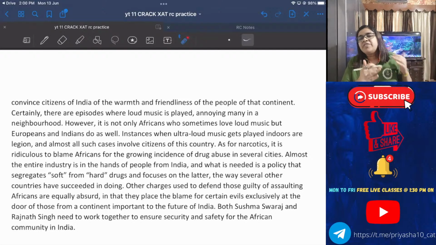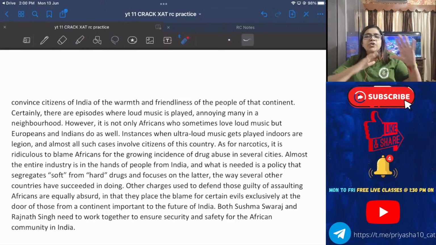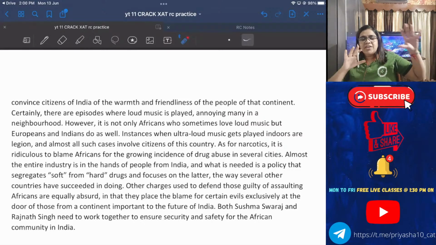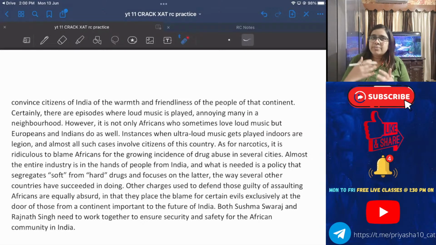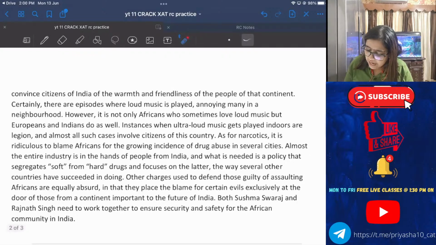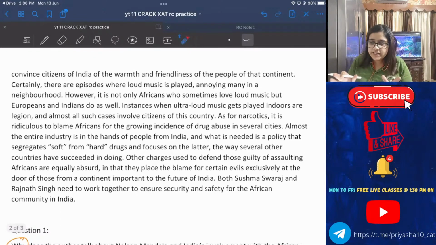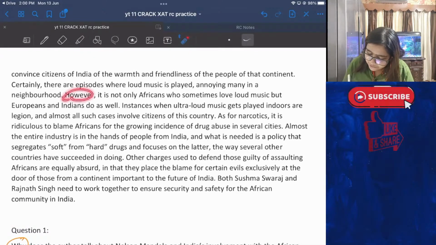So half the way we understood that two hostile neighbors of ours are planning to keep the relations of India and Africa bad. But India is constantly trying to maintain the good relationship which it had with Africa. That's the only takeaway.